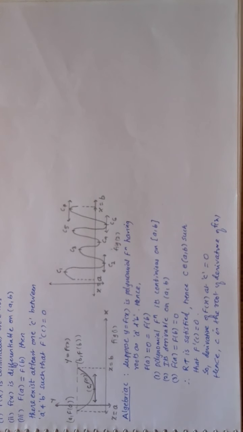I repeat again, there is a function which satisfies Rolle's theorem, and there are any two points of this function, or endpoints, whatever you say, which are the roots of the polynomial. Then it says there is at least one point which is the root of the derivative of the polynomial. It is the root of the derivative of the polynomial. That means it is the 0 of the derivative of the polynomial.